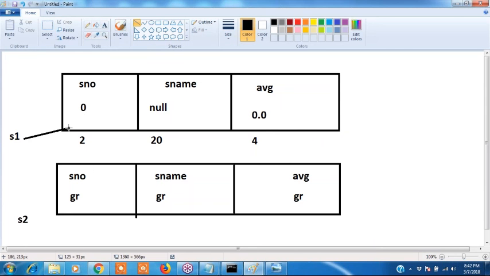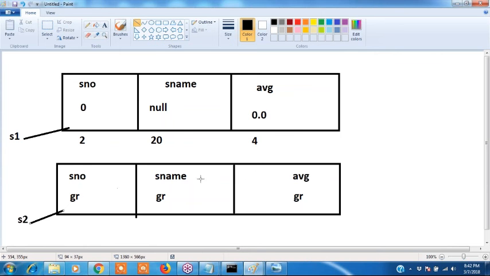Using S1 we can access those elements. This is S1 and this is S2, a global and a local variable. Global variable initial values are zeros. S number is 0, S name is 0, meaning the ASCII value null character, and average is 0.0.